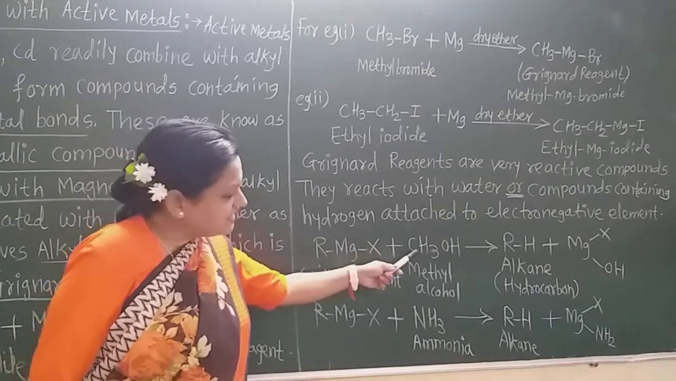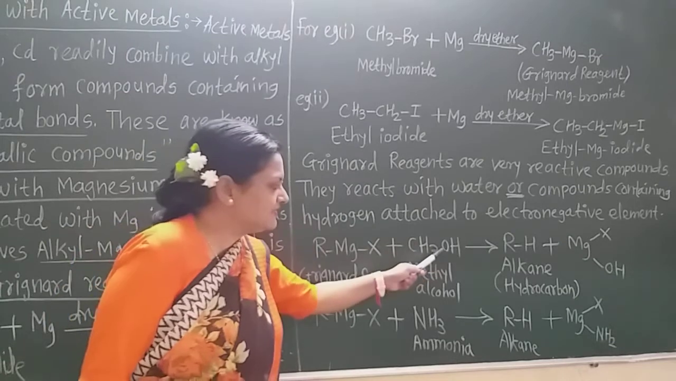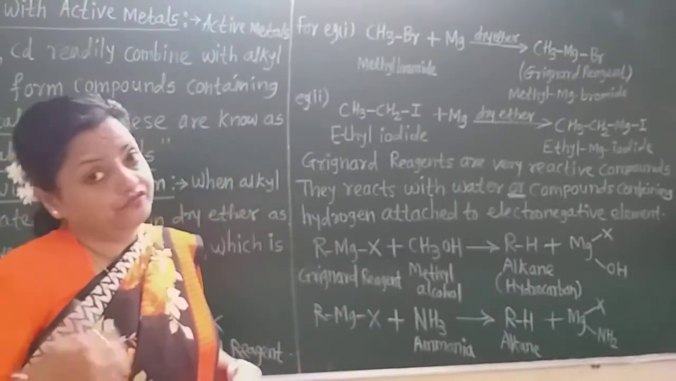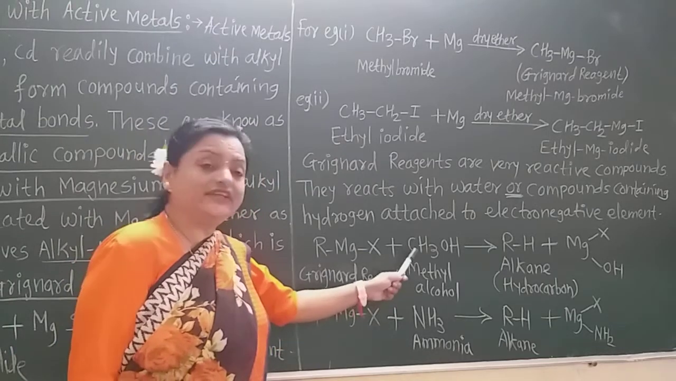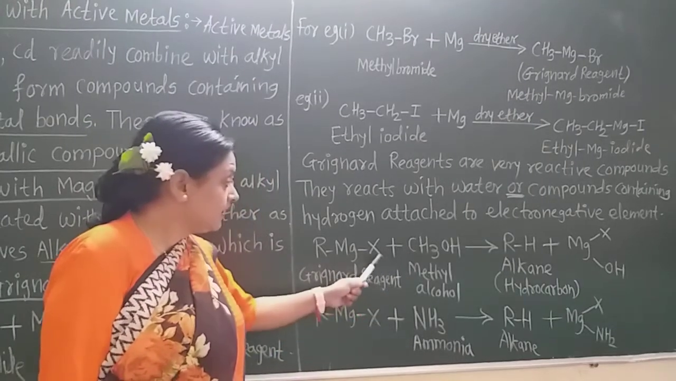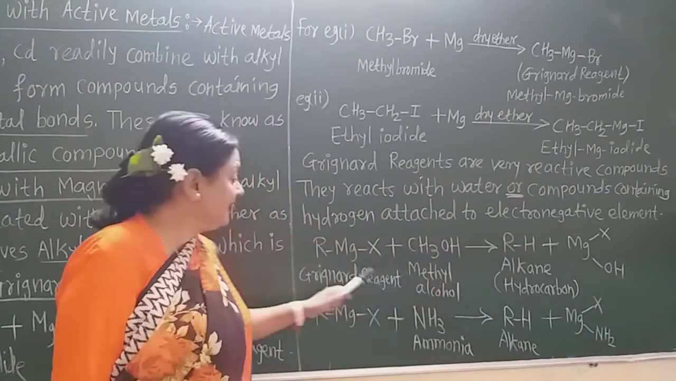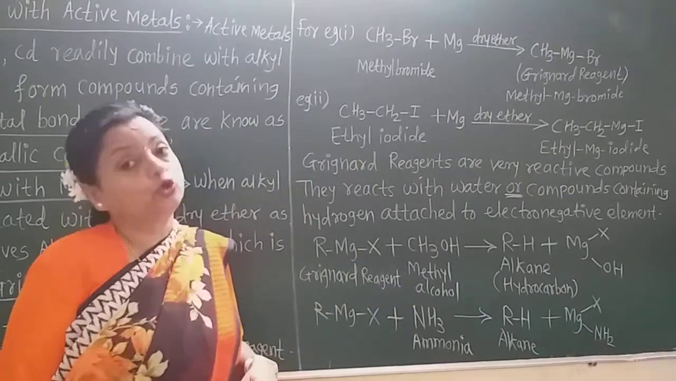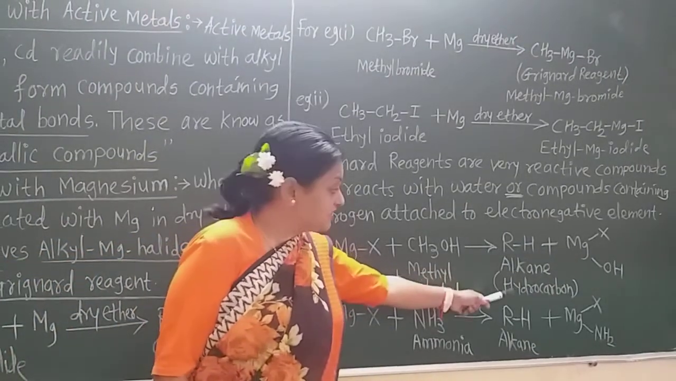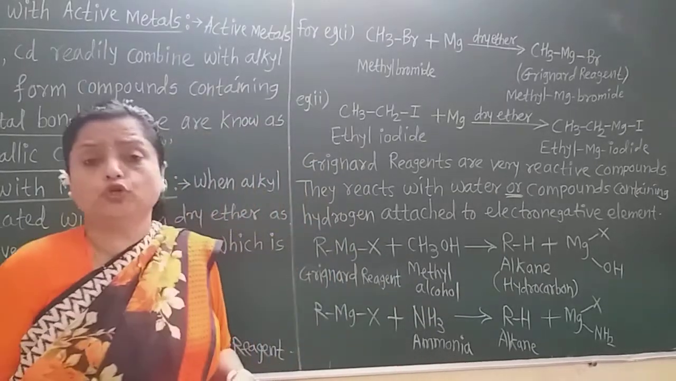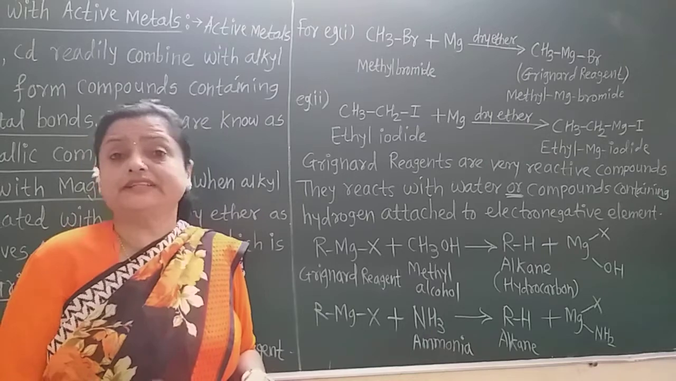When the Grignard reagent reacts with methyl alcohol, which is a hydrogen compound, the hydrogen is directly attached to oxygen, the electronegative atom. The hydrogen of the alcohol gets attached to the alkyl group and there is formation of alkane, which is a hydrocarbon, because we know that if the alkyl group gets attached with one hydrogen, there is formation of alkane.